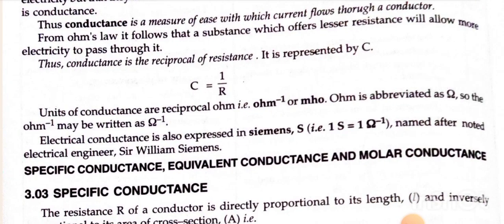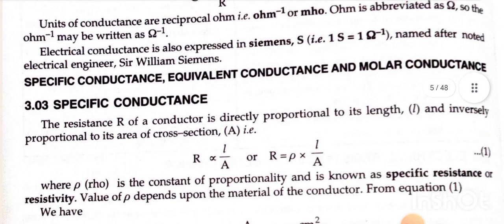Specific conductance, equivalent conductance, and molar conductance. First is specific conductance. The resistance R of a conductor is directly proportional to its length L and inversely proportional to its area of cross section A. It means R is directly proportional to L/A, or R = ρ × L/A, where ρ is a constant of proportionality and is known as specific resistance or resistivity. Value of ρ depends upon the material of conductor.